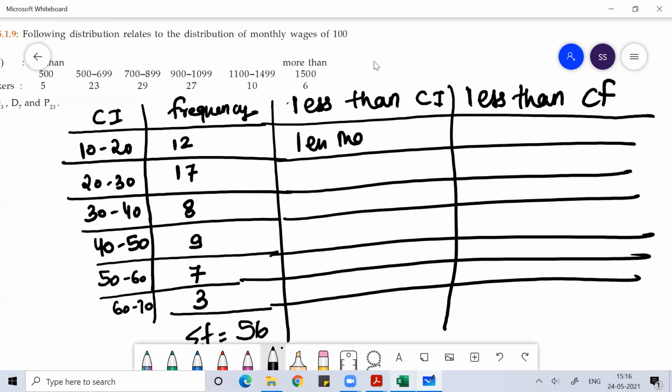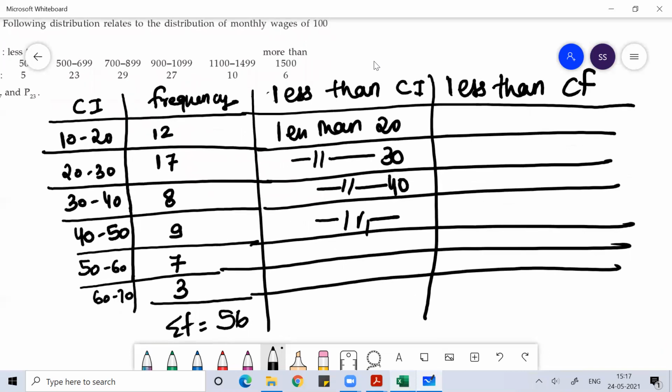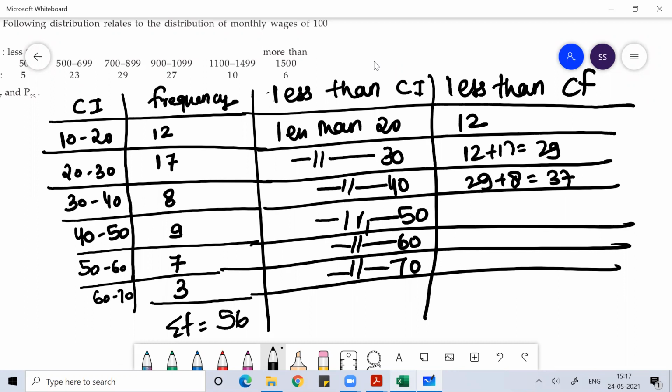So here you write less than 20, less than 30, then less than 40, less than 50, less than 60, and less than 70. Always use the upper limit. Less than cumulative frequency is 12, then 12 plus 17 is 29, then 29 plus 8 is 37, 37 plus 9 is 46, 46 plus 7 is 53, and then 53 plus 3 is 56.